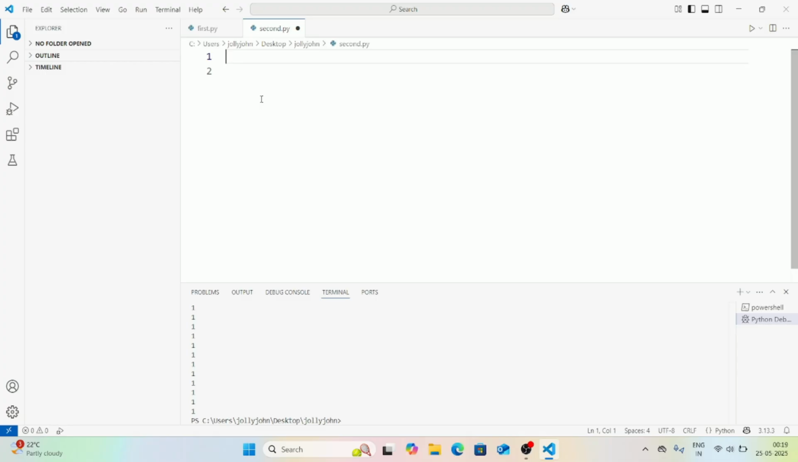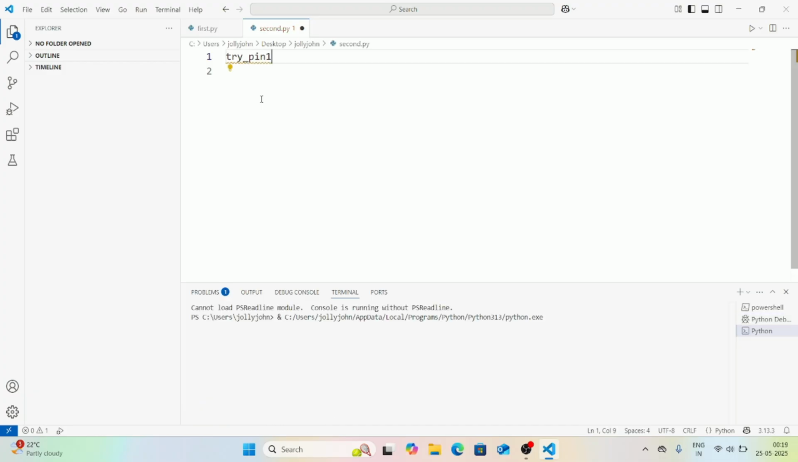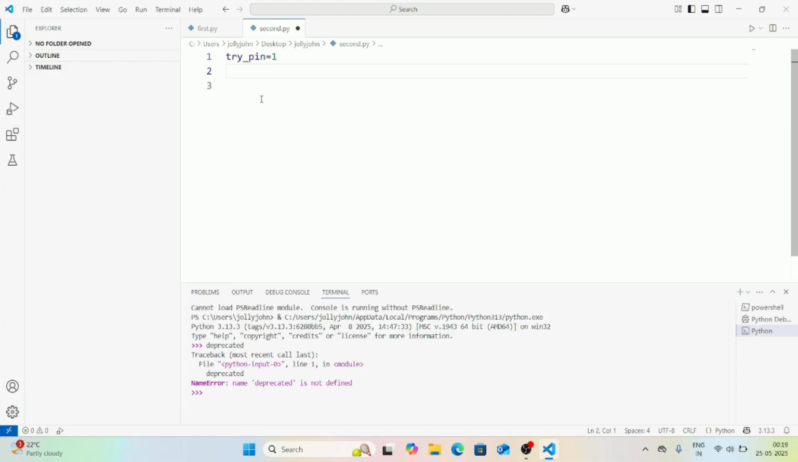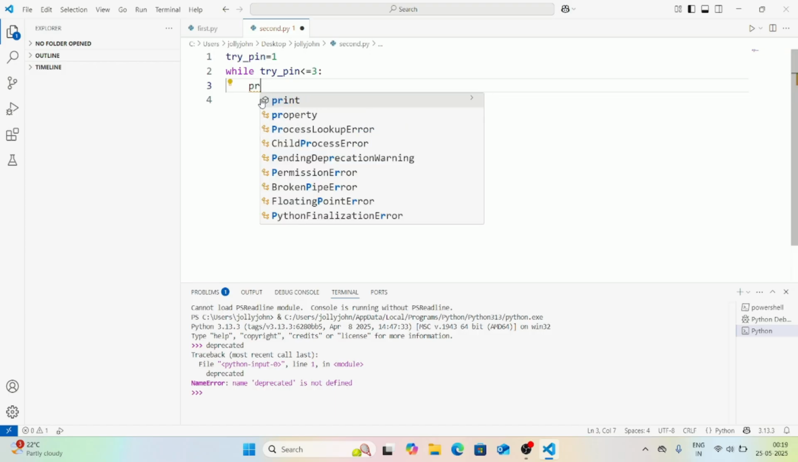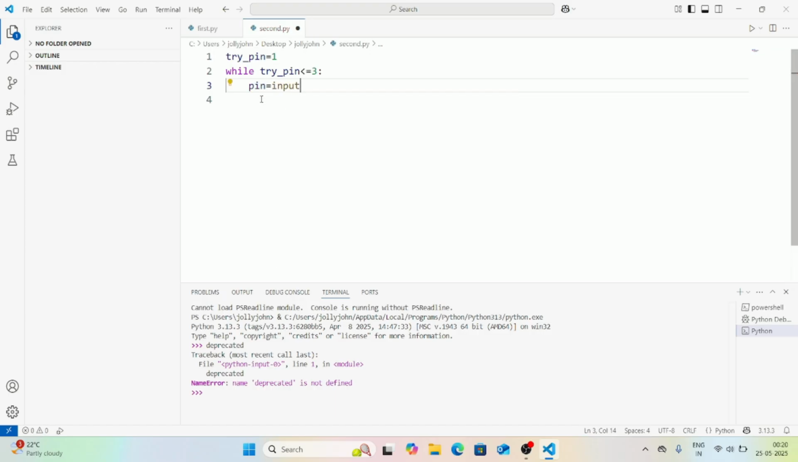We'll see it once again. try_pin equal to 1, while try_pin is less than or equal to 3. 3 attempts I'm taking. pin equal to input function, enter pin. If pin equal to 1, 2, 3, print pin valid.